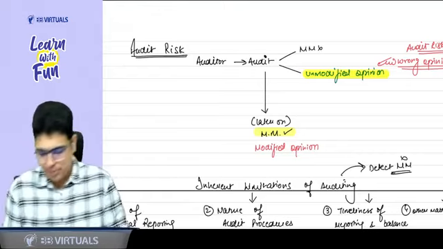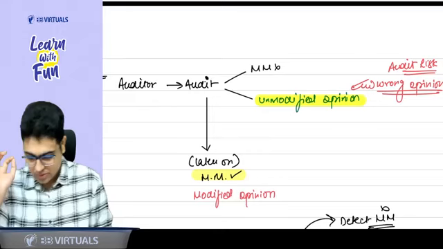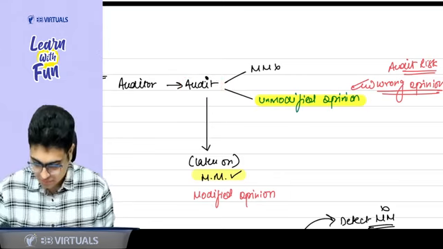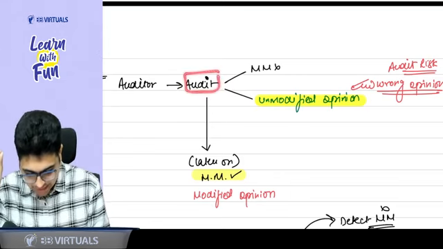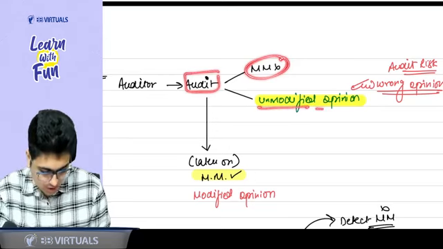Welcome back after the break. Now, sir, let's talk about the concept of audit risk. If there is an auditor, when he's doing the audit, let's say while doing the audit, he feels there is no material misstatement. When there is no material misstatement, he will give an unmodified opinion.